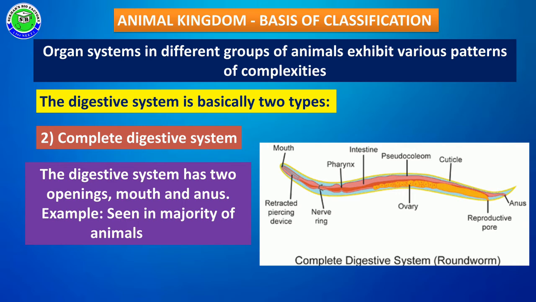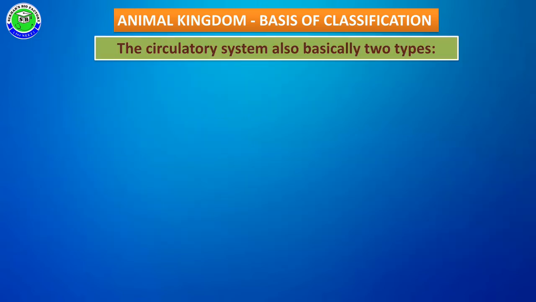The second type of digestive system is the complete digestive system. This digestive system has two openings, one called the mouth and another called the anus. Such a digestive system with two openings, mouth and anus separately, is called a complete digestive system. It is seen in the majority of higher groups of animals. Along with this, one more organ system is the circulatory system.